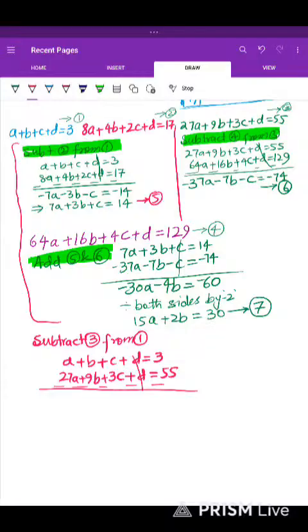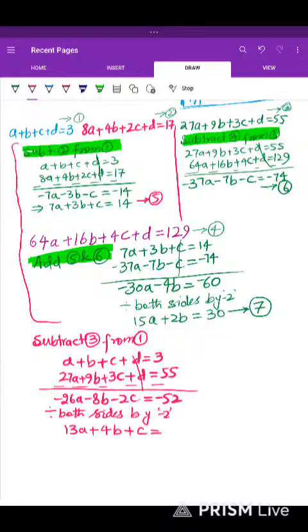When D is cancelled, then what do we have? Minus 26a minus 8b minus 2c is equal to minus 52 here. So it can be divided by 2. Divide both sides to keep things simple, right? We divide both sides by minus 2. And by dividing by minus 2, we'll make it 13a, this 4b, this c, and this will make it 26.